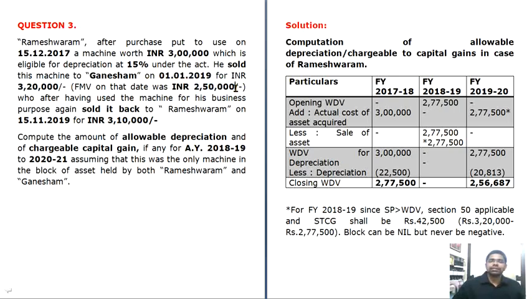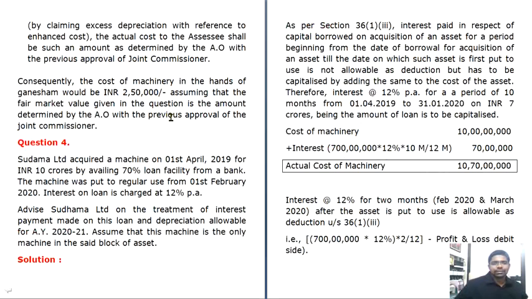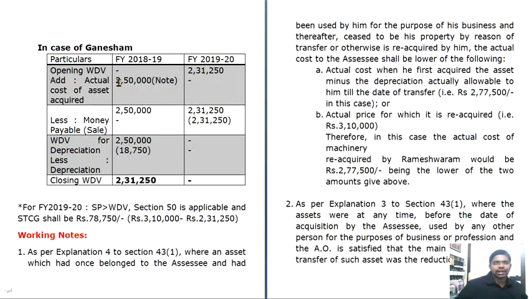As per Explanation 3 to Section 43 subsection 1, you consider the fair market value. Therefore he calculates the actual cost of the asset as 2,50,000, and not the other amount given in the question.